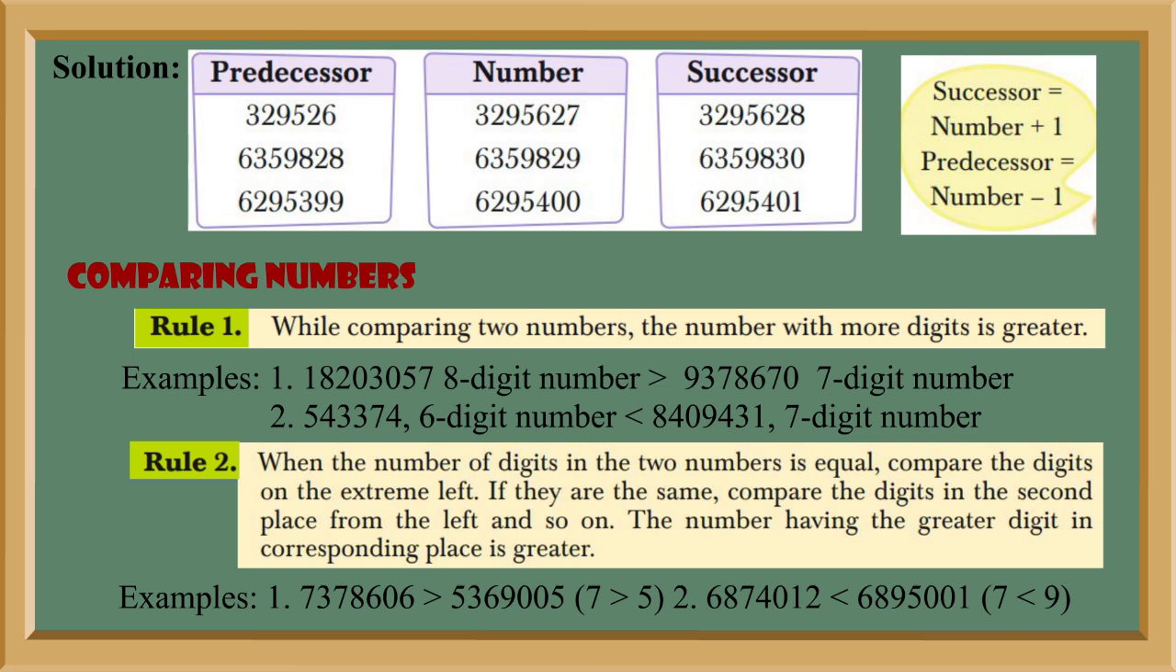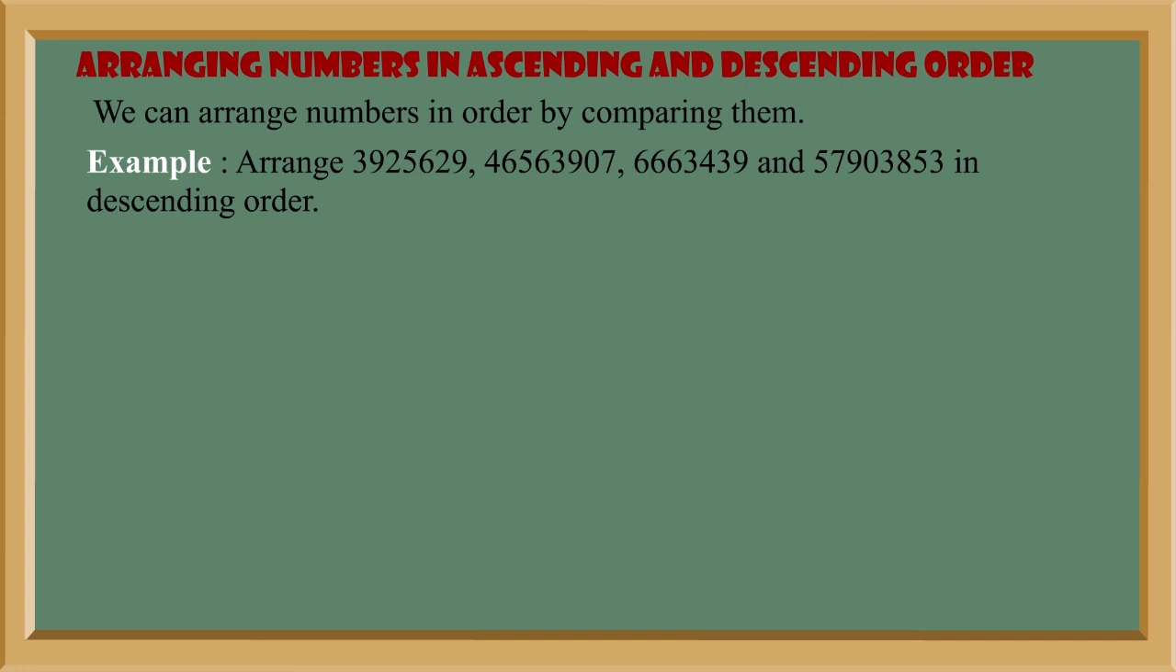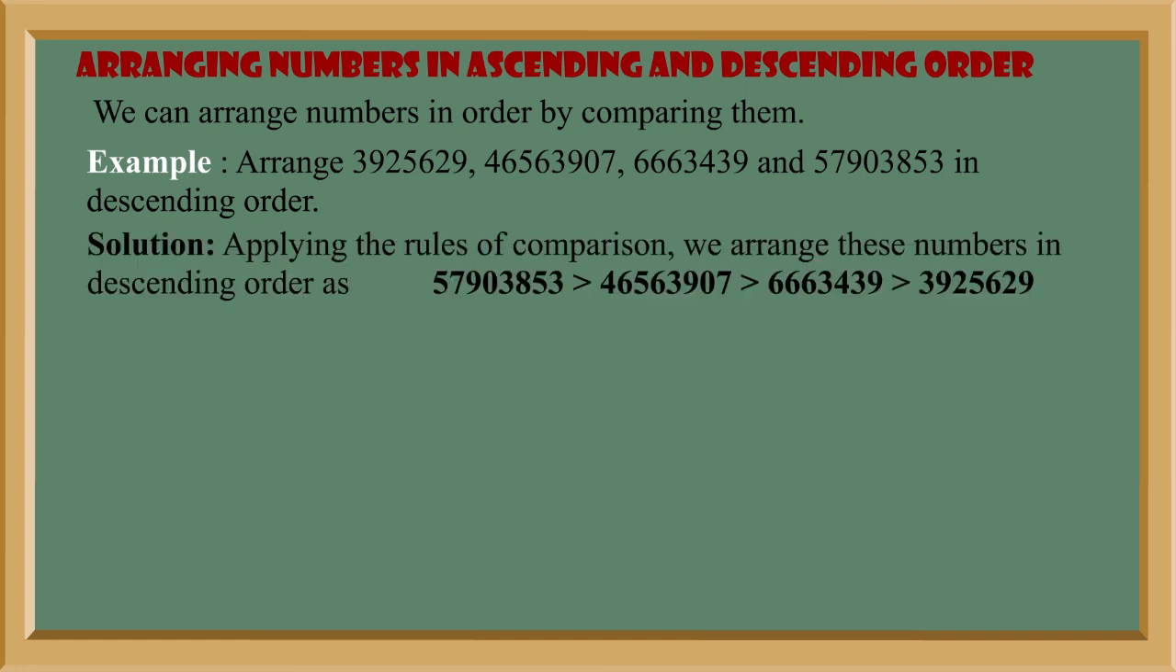6895001, since 7 is greater than 9. Arranging numbers in ascending and descending order. We can arrange numbers in order by comparing them. Example: arrange 3956349, 46563907, 6663439 and 57903853 in descending order. Solution: applying the rules of comparison, we arrange these numbers in descending order as